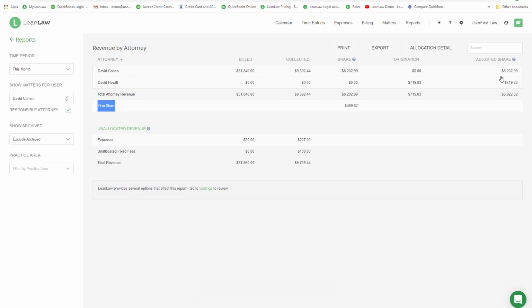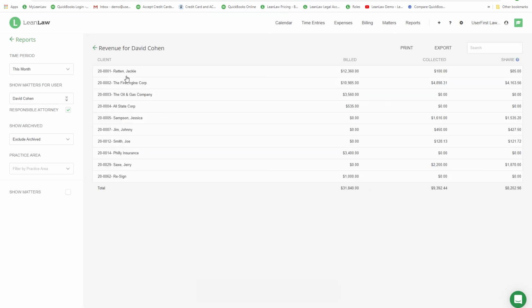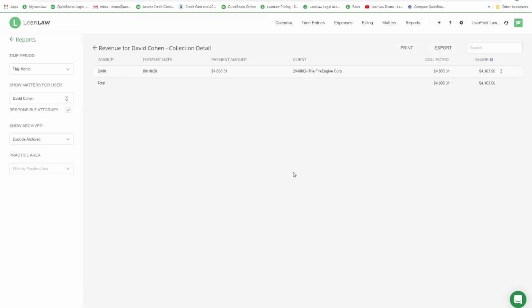When David wants to see a little bit more detail, he can look at all of the matters and the clients that contributed to his collections. He could click in even further and see the specific invoices and payments that contributed to his collection. All of this is exportable to Excel.